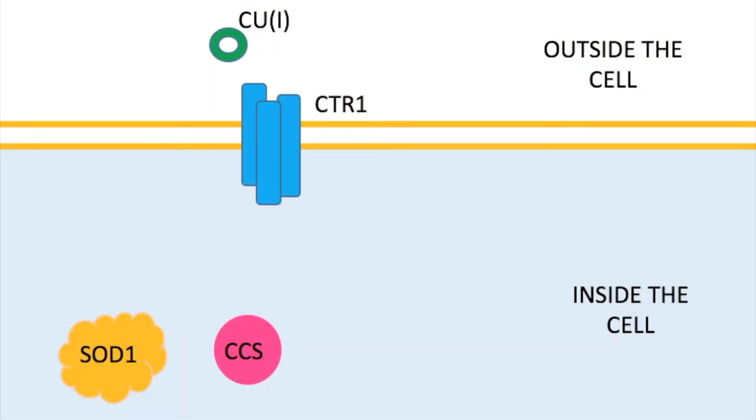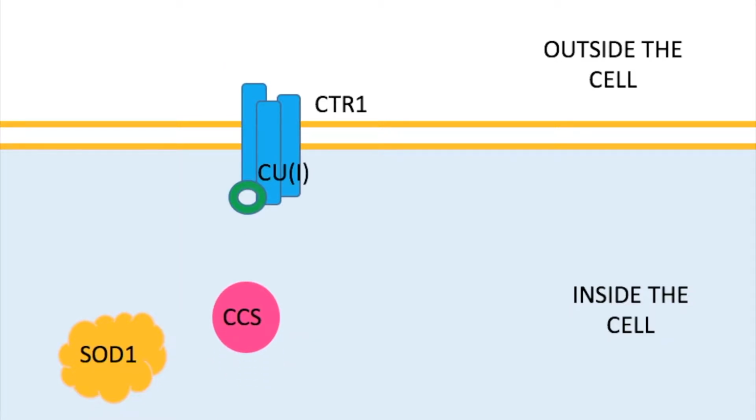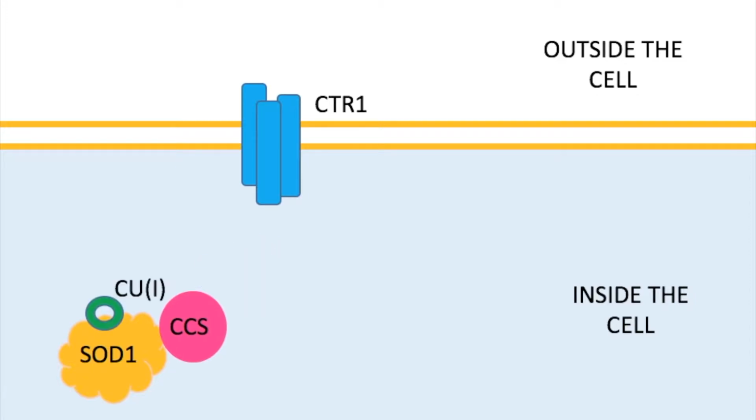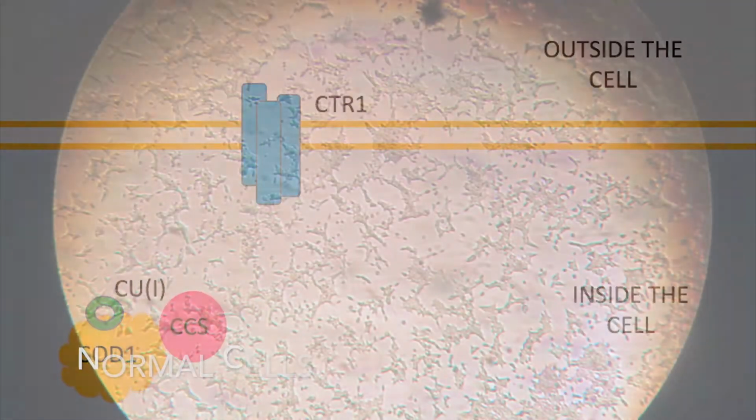Copper is taken into the cell via a specialised protein in the cell membrane called CTR1. This is then passed to a secondary protein inside the cell called CCS. These are the two proteins that I have studied interactions between. CCS then passes copper to a final protein called SOD1, which is involved in removing harmful molecules from the cell. SOD1 has already been proven to have effects in motor neuron disease.